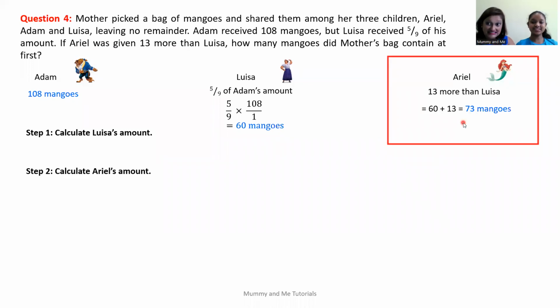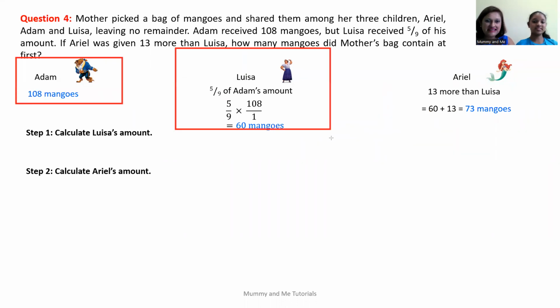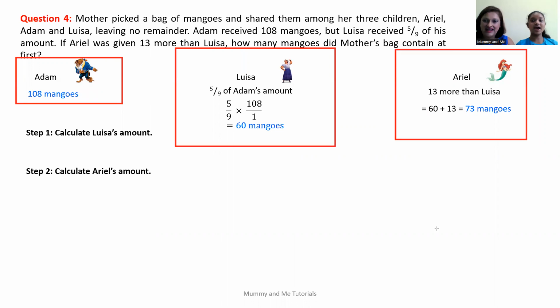To calculate Ariel's amount, we should take the amount that Louisa received, which is 60 mangoes, and add the 13 more that she was given to get 73 mangoes. Okay, great. So far Adam has 108 mangoes, Louisa has 60 mangoes, and Ariel has 73 mangoes.